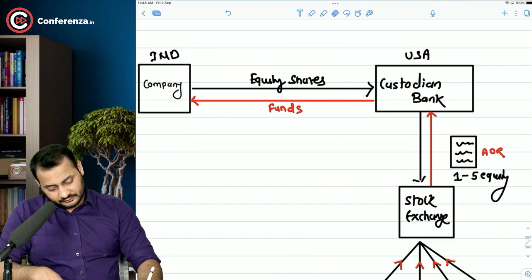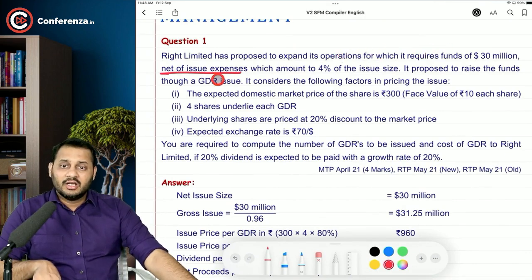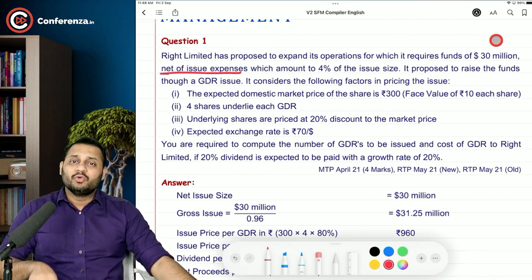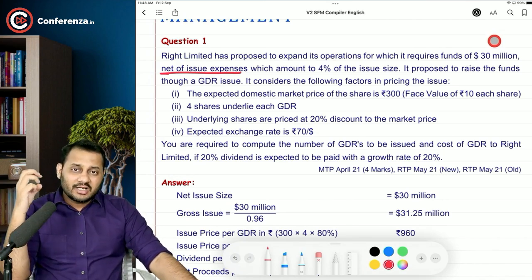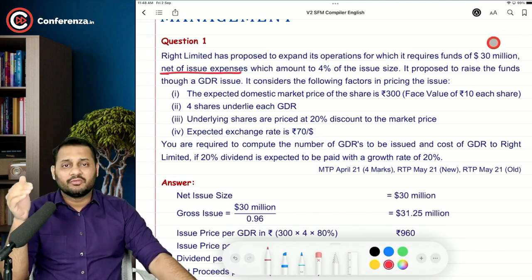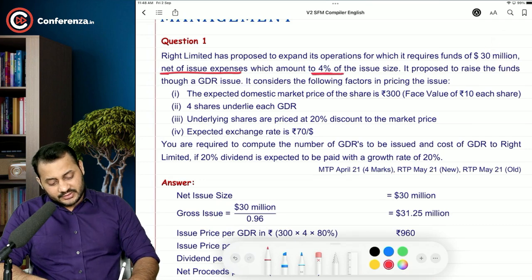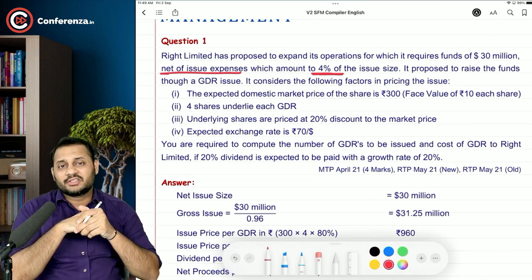Okay, sir. Now, this company needs $30 million net of issue expenses. That means after paying all the issue expenses, the balance that will be credited to our bank account, or that will be received by us, should be 30 million. What does that mean? It means that we have to raise more than 30 million from the market, so that after deducting the expenses, what comes into our hand is 30 million. Acha, what are the issue expenses? Issue expenses are 4% of the issue size. It's 4% of the issue size.